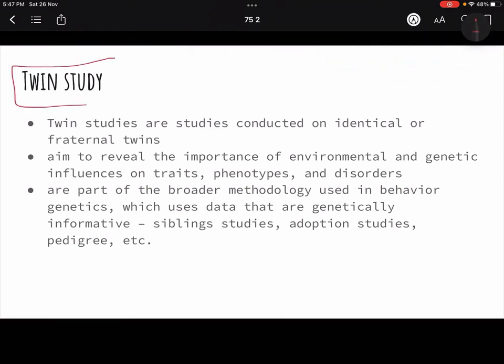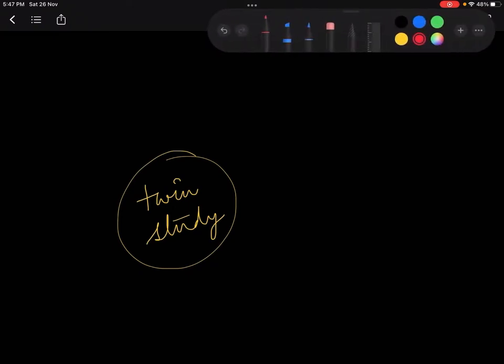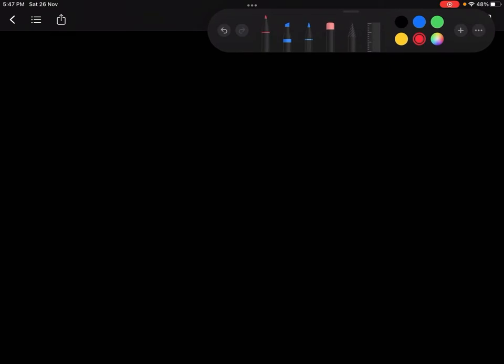So in twin study you can very well see the first word is twin. So we should first understand what is a twin, because if you are doing a twin study, you should first know what twins are. Twins are siblings or children that are born at the same time or around the same time, which means, for example, these are two children, they were born to the same mother, very important, the same mother at the same time.